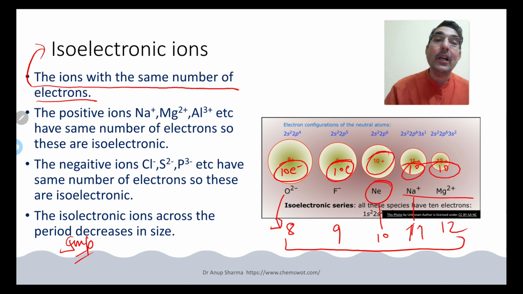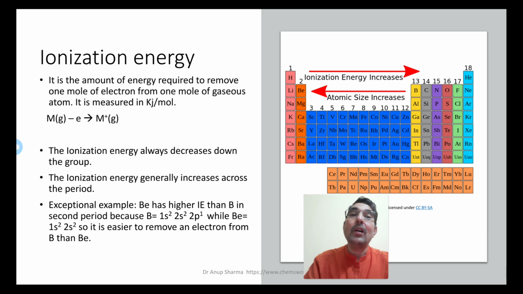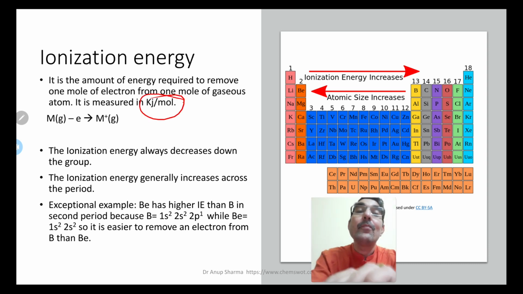So isoelectronic ions, if they are of the same period, will decrease in size from left to right. Now moving further, ionization energy. So what is that? It is the amount of energy required to remove 1 mole of electrons from 1 mole of gaseous atoms. It is measured in kilojoule per mole.